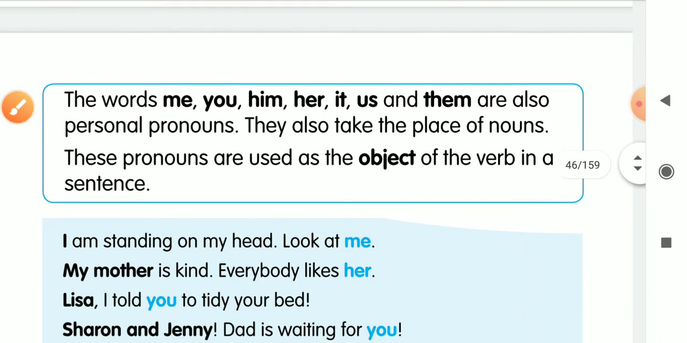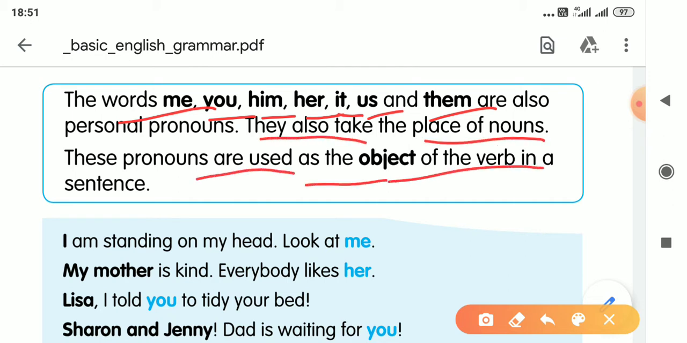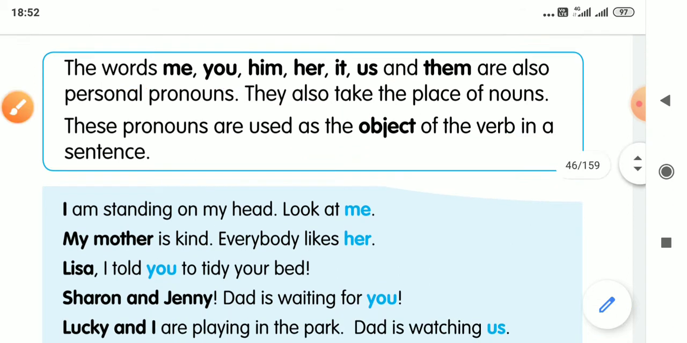Let's see the objective case of these personal pronouns: me, you, him, her, it, us, them. These are the objective case of all personal pronouns. They also take the place of noun. These pronouns are used as object of the verb. I told you: subject, verb, object. So these objective cases are used as object of the verb. Let's see an example.